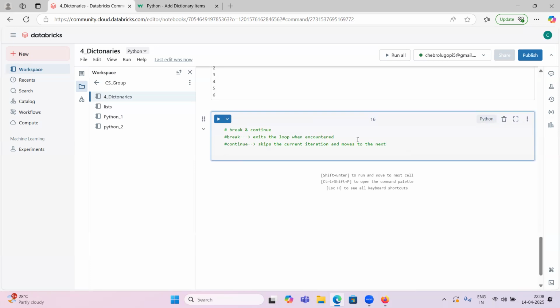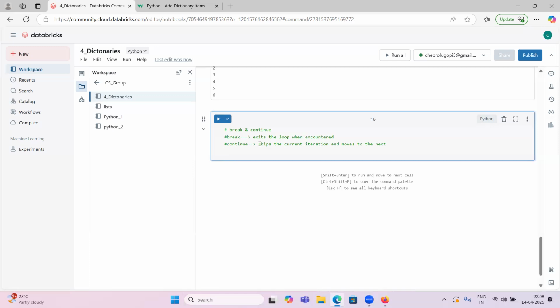So for the break statement, whenever it is satisfied, it stops executing and comes out of the loop. Whenever the continue condition is satisfied, it will stop the current iteration only, but it moves to the next iteration.